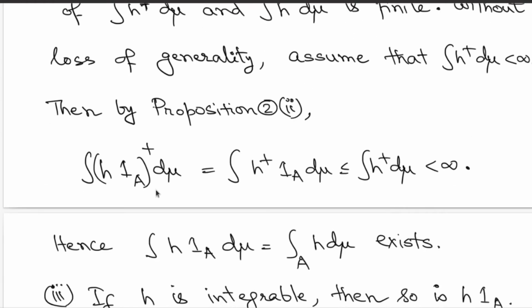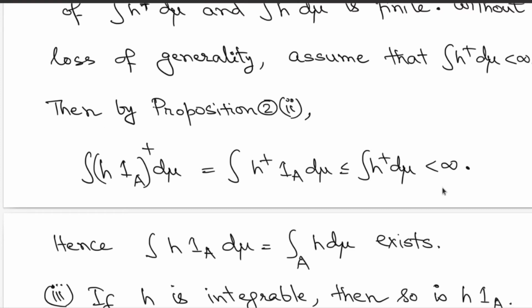Then what you will claim is that integration of the positive part of H times indicator A will also have a finite integral. Why? Because H times indicator A, the positive part of that is dominated from above by H plus, and H plus, if it has finite integral, then the positive part of H times indicator A will have a finite integral.